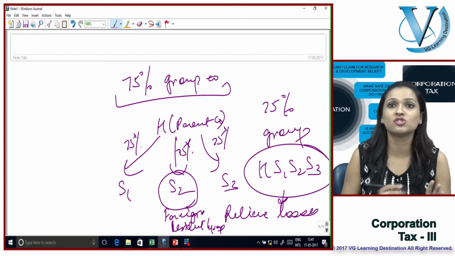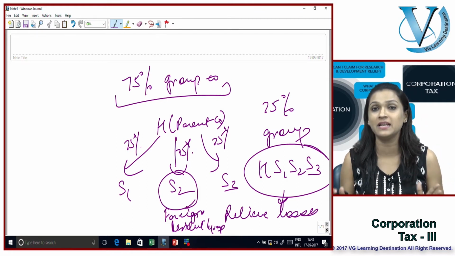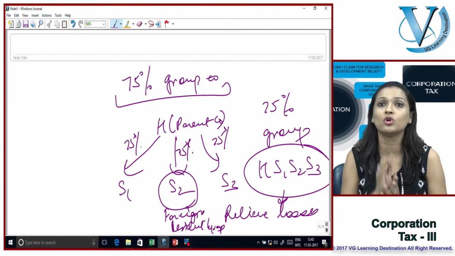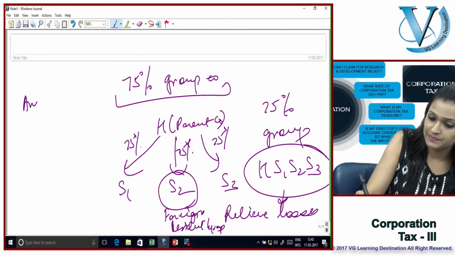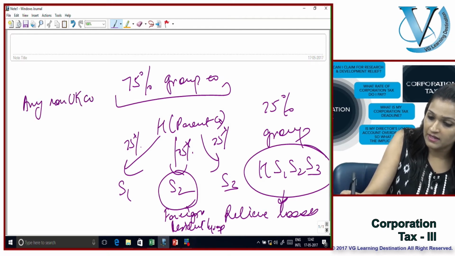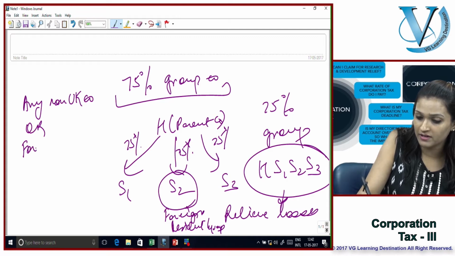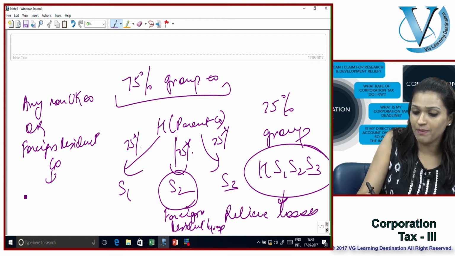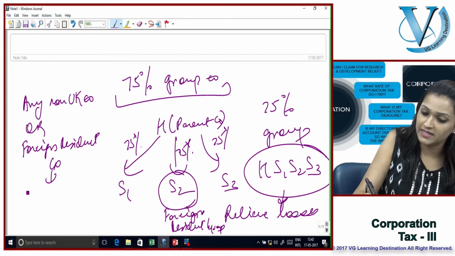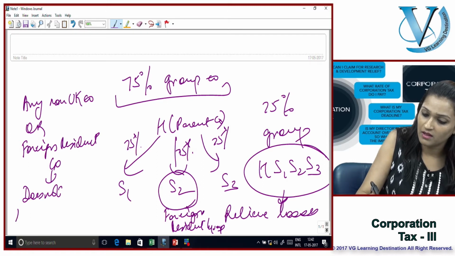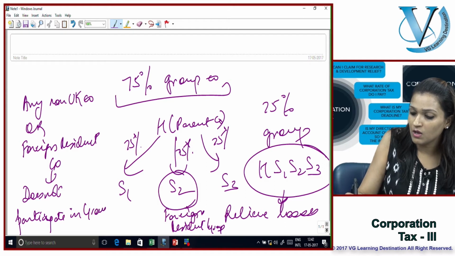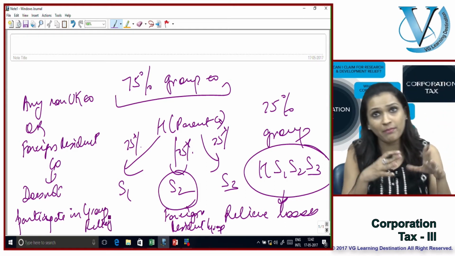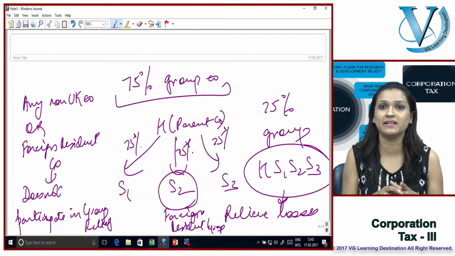So any company which is non-UK resident, which means it's a foreign resident company, would not be able to participate in the group relief. Any non-UK company, or what I call a foreign resident company, does not participate in the group relief. It does form part of the group, but it cannot participate in the group relief.